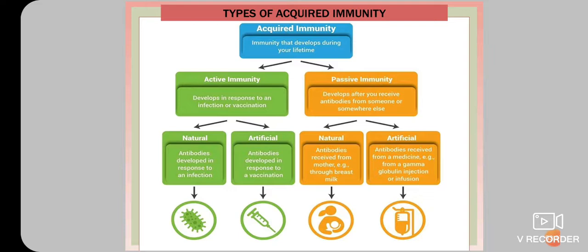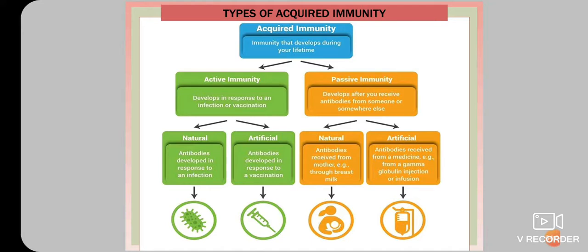The next topic is types of acquired immunity. Depending on the mechanism of acquiring, acquired immunity is of two main types. The first type is active immunity, and the second type is passive immunity. Active immunity is again divided into two subtypes.